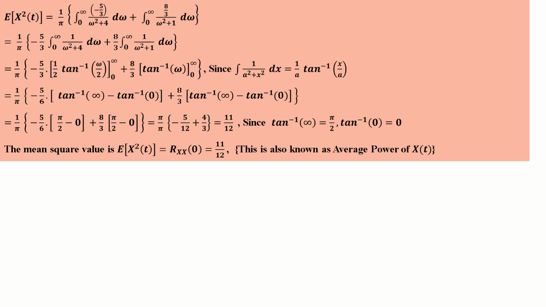Therefore, the mean square value, the expected value of x square of t, which is equal to R of 0, is equal to 11 by 12. Another name for this is the average power of x of t. They can ask like that: find the average power of x of t. So both are the same, mean square value and average power of x of t are same.